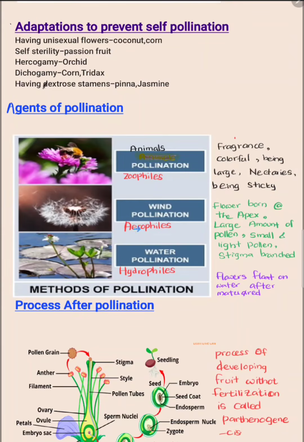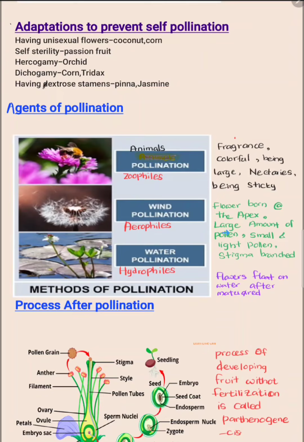And the wind-pollinated plants have adaptations. The flowers are borne at the apex and a large amount of pollen is produced in the flower, and also small and light pollens, and the stigmas are branched.